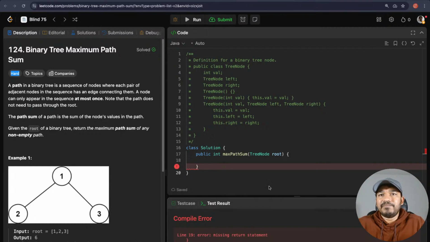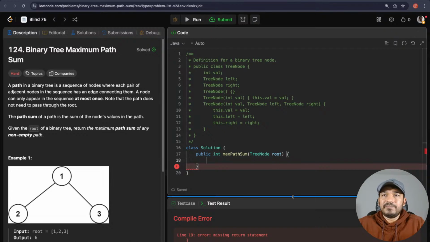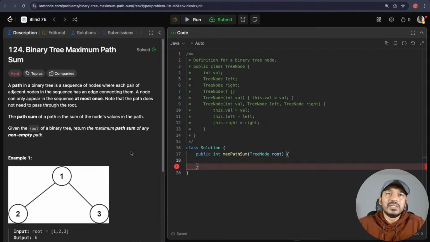Okay, let's start with the question. LeetCode 124, binary tree maximum path sum. It's a LeetCode hard question. A path in a binary tree is a sequence of nodes where each pair of adjacent nodes in the sequence has an edge connecting them. A node can only appear in the sequence at most once. Note that the path does not need to pass through the root.